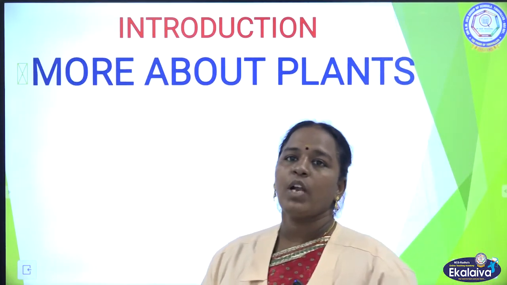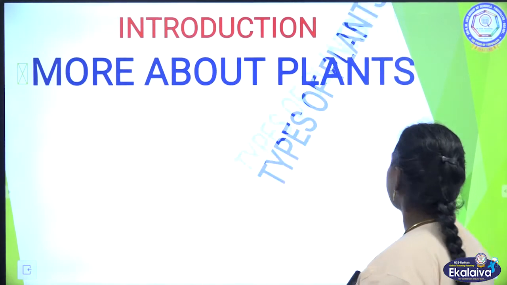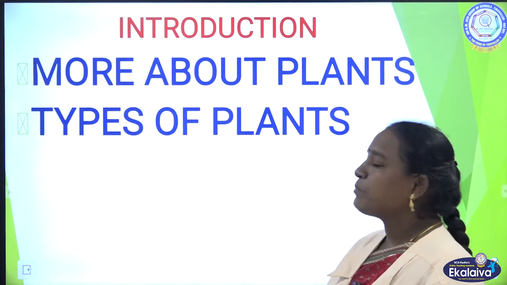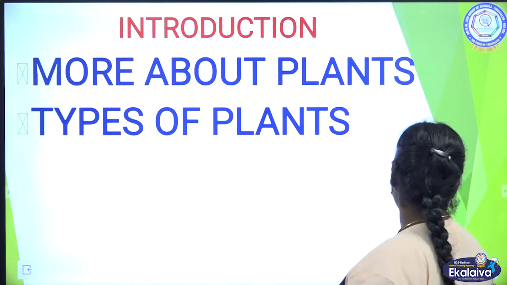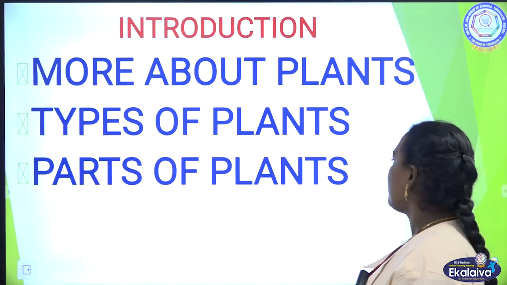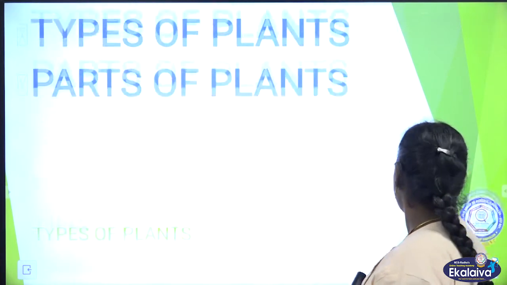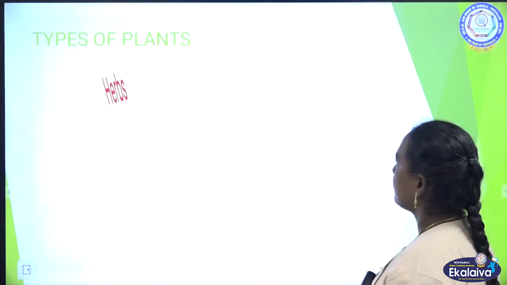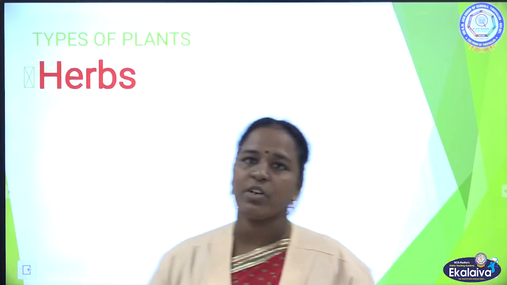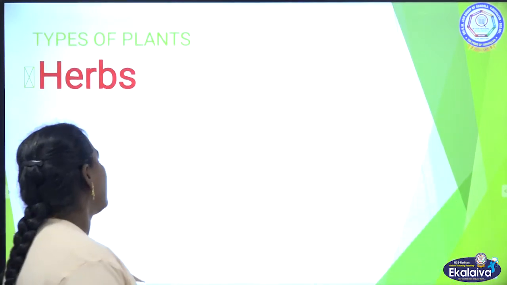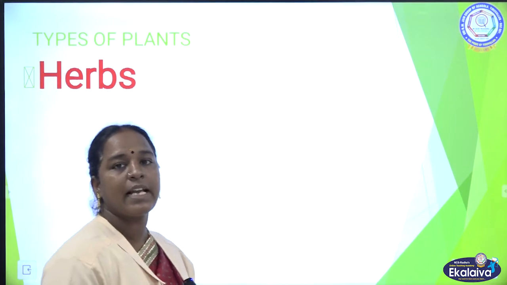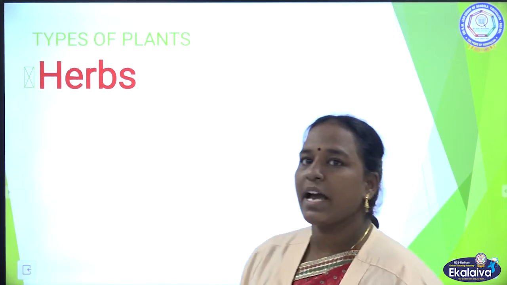Introduction, more about plants, types of plants, parts of plants. In types of plants, we are going to see herbs, shrubs, climbers, creepers and trees.